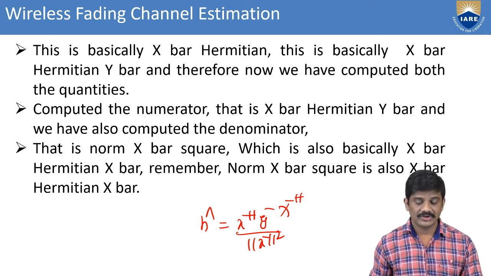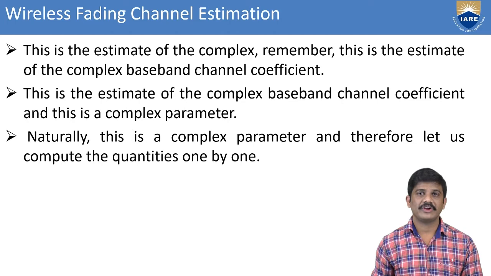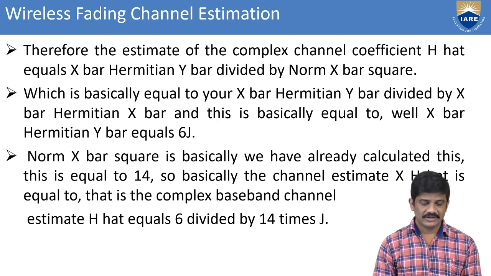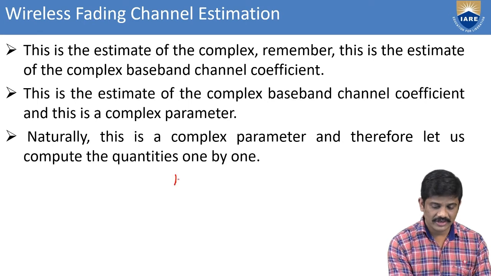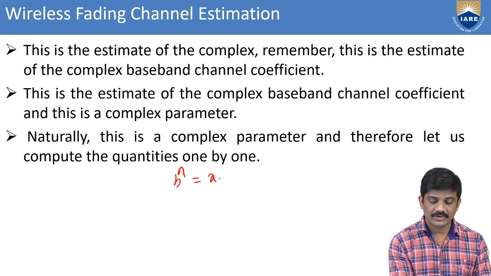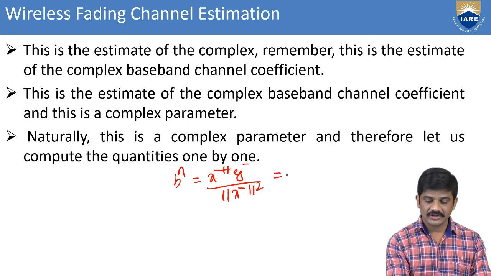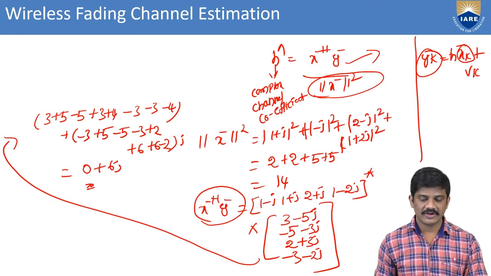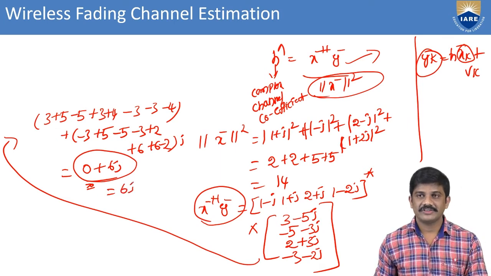Then we move to computing the denominator section. There we have the coefficient, and we also take the number of quantities one by one. For example, here I substitute those values. H hat equals x Hermitian y bar over the magnitude of x bar, whole squared. Here I consider the value from the previous step. This is the value 0 plus 6j, that means 6j. Here we consider the 6j.